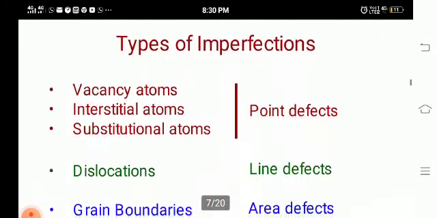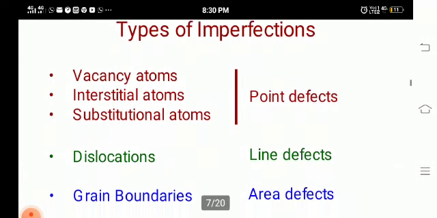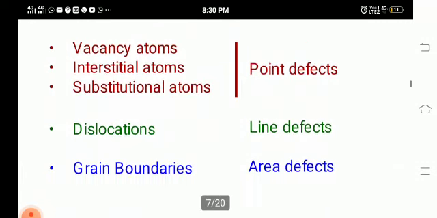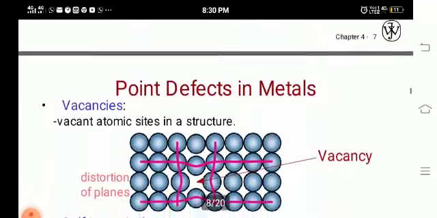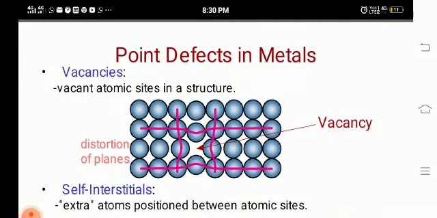There are different types of imperfections. Those are called vacancy atoms, interstitial atoms, and substitutional atoms. These are all called point defects, that is, zero-dimensional defects. Then we have dislocations, which are line defects, and grain boundaries, which are area defects. Now we are going to see point defects in metals. Those are vacancies, self-interstitials, and substitutional.